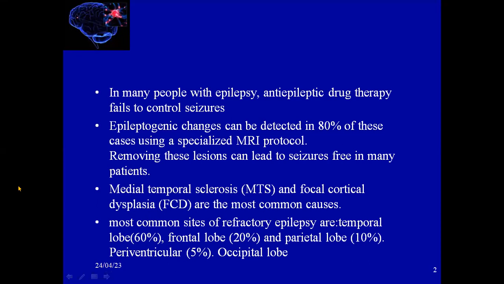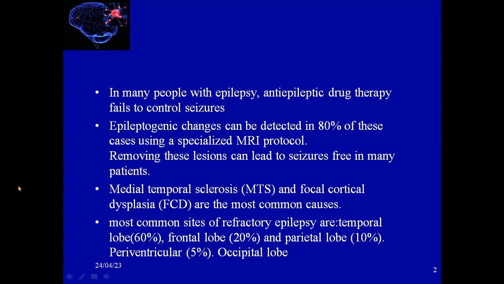In many people with epilepsy, anti-epileptic drug therapy will sometimes fail to control seizures, and we use a specialized MRI protocol to detect 80% of what are called epileptogenic changes in the brain. Removing these lesions can lead to seizure freedom for many patients.